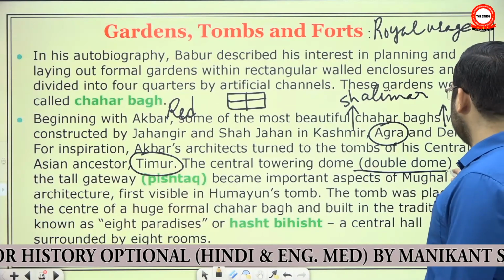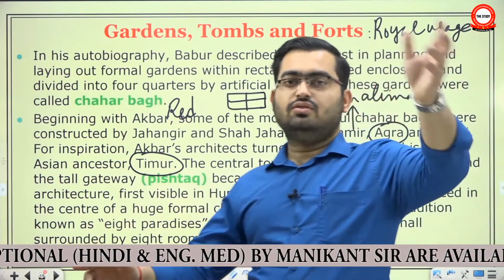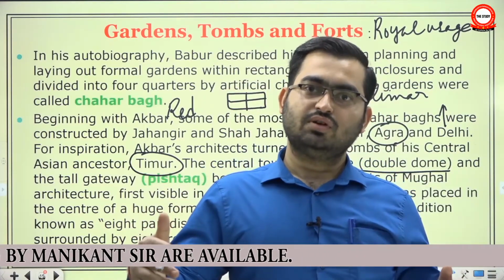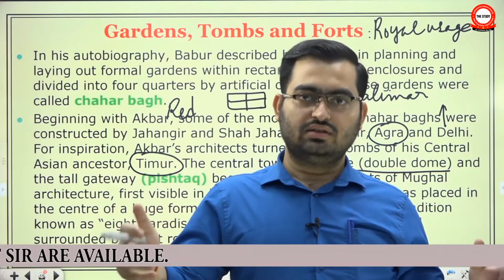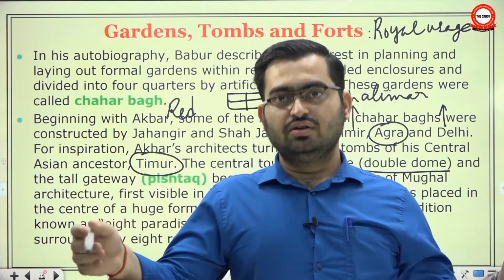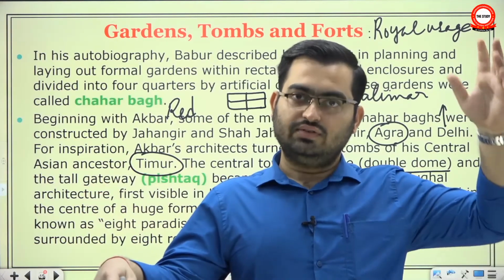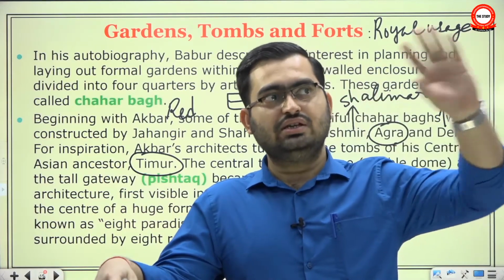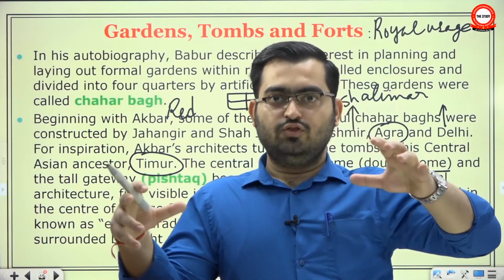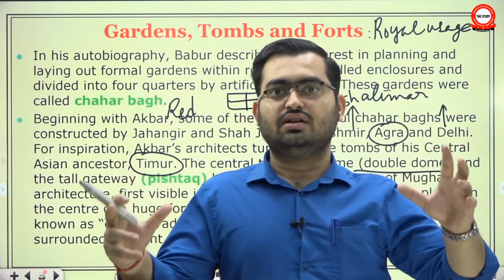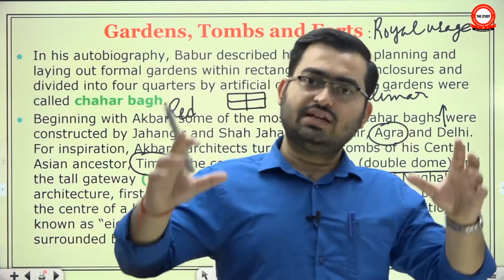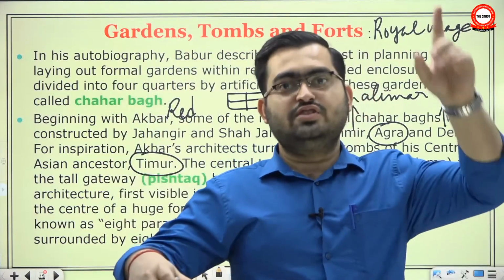Now, what is a double dome? See, a single dome will not be visible from a very long distance. If you recall that when we talked about temples, we said earlier Gopurams were smaller, but as the settlements around the temple became larger and larger, they needed a larger enclosure, and each time the Gopuram or the entrance gateway was even larger. So people could see the temple gateway from a very long distance. But the problem with a dome is that if you make it too high, the structural integrity gets compromised. So you have the smaller dome, and then a bigger dome over it, which is visible from a very long distance.